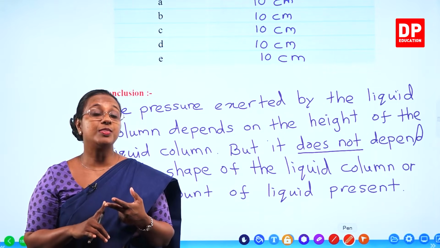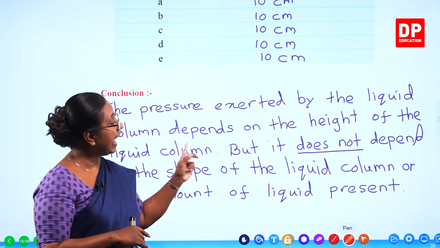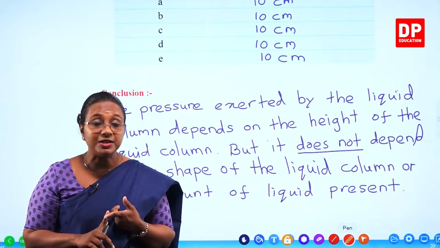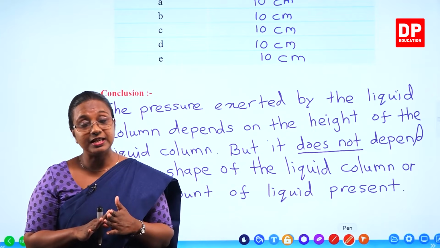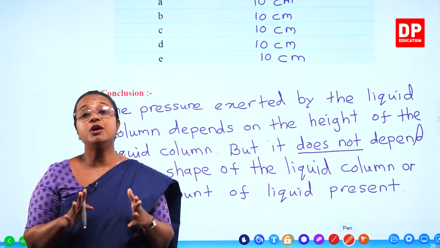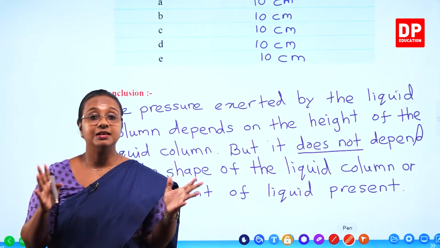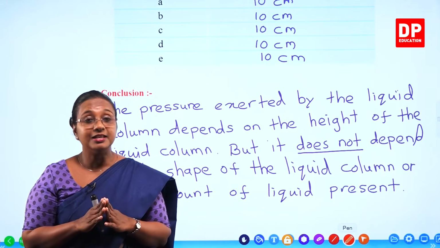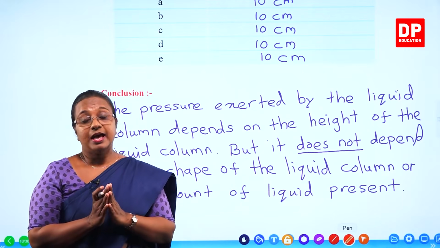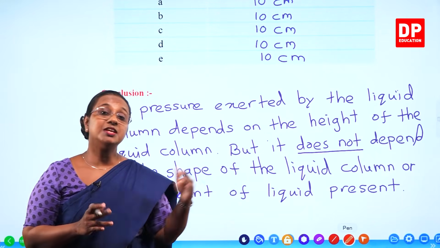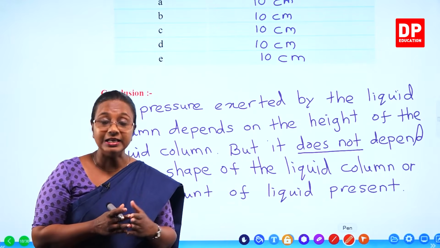The pressure depends on the depth of the liquid column. And finally, the pressure depends on the height of the liquid column, but not on the shape of the liquid column or the amount of liquid present inside that container. Is that clear to you all? So, from all these activities and the observations, we can come to the following conclusions.